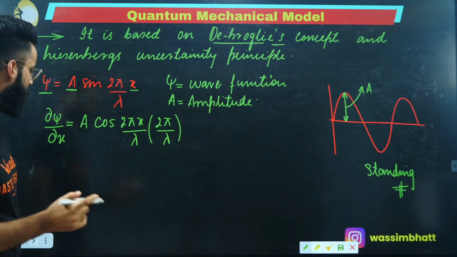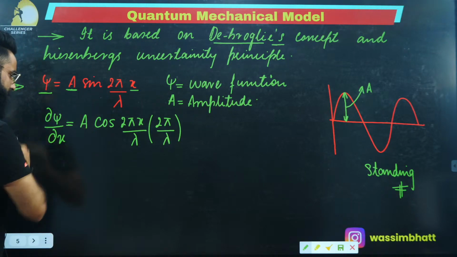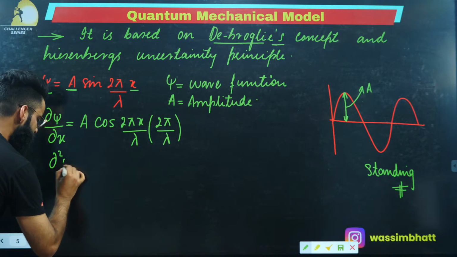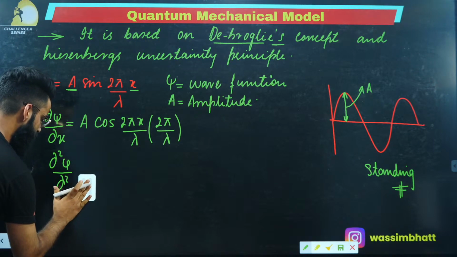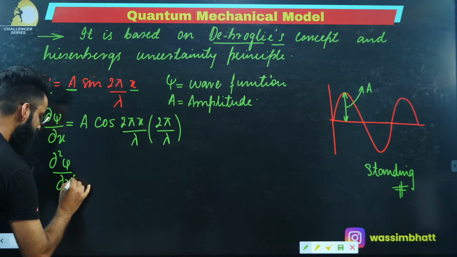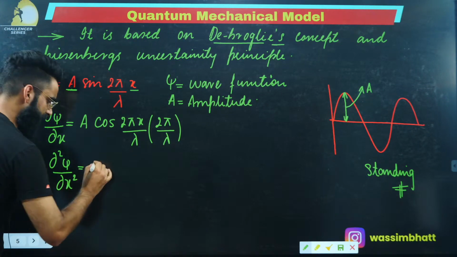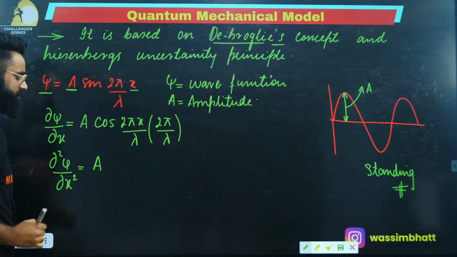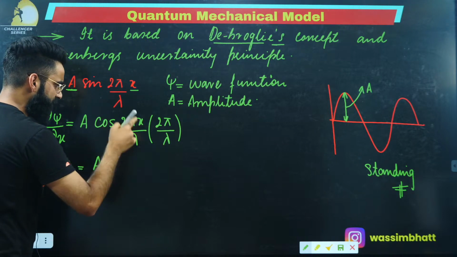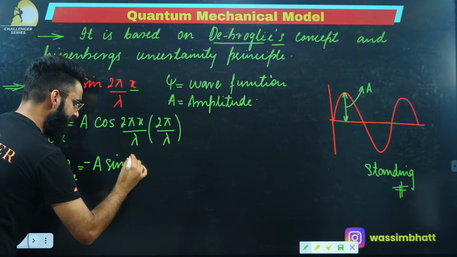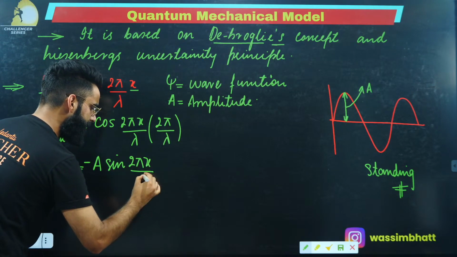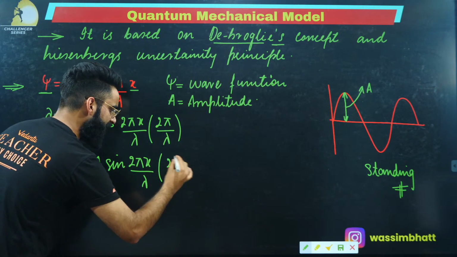At the same time, I'll differentiate this equation again. It becomes dou square psi upon dou x square, equal to A, a constant, times the differentiation of cos, which is minus sine of the angle 2 pi x divided by lambda, and already there was 2 pi divided by lambda.